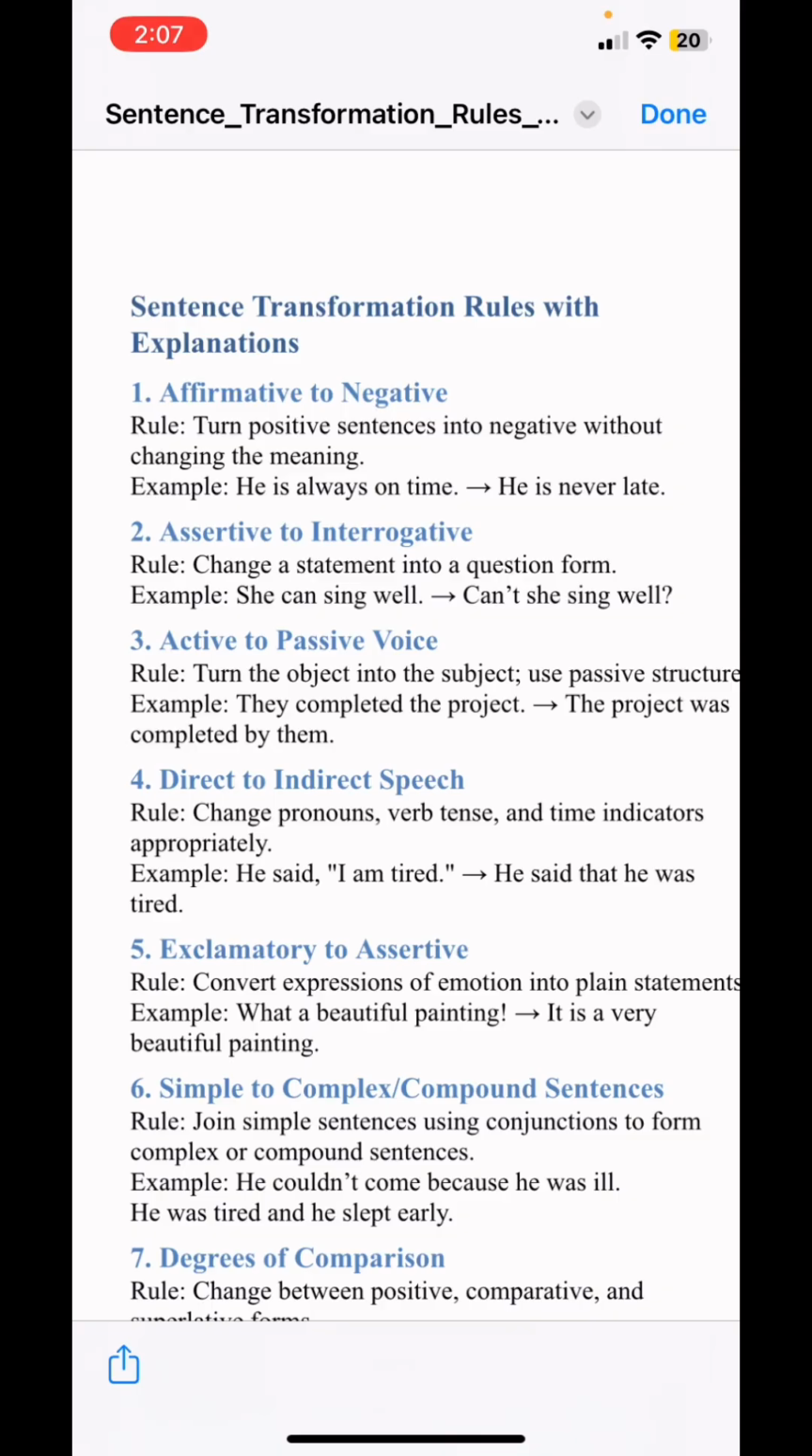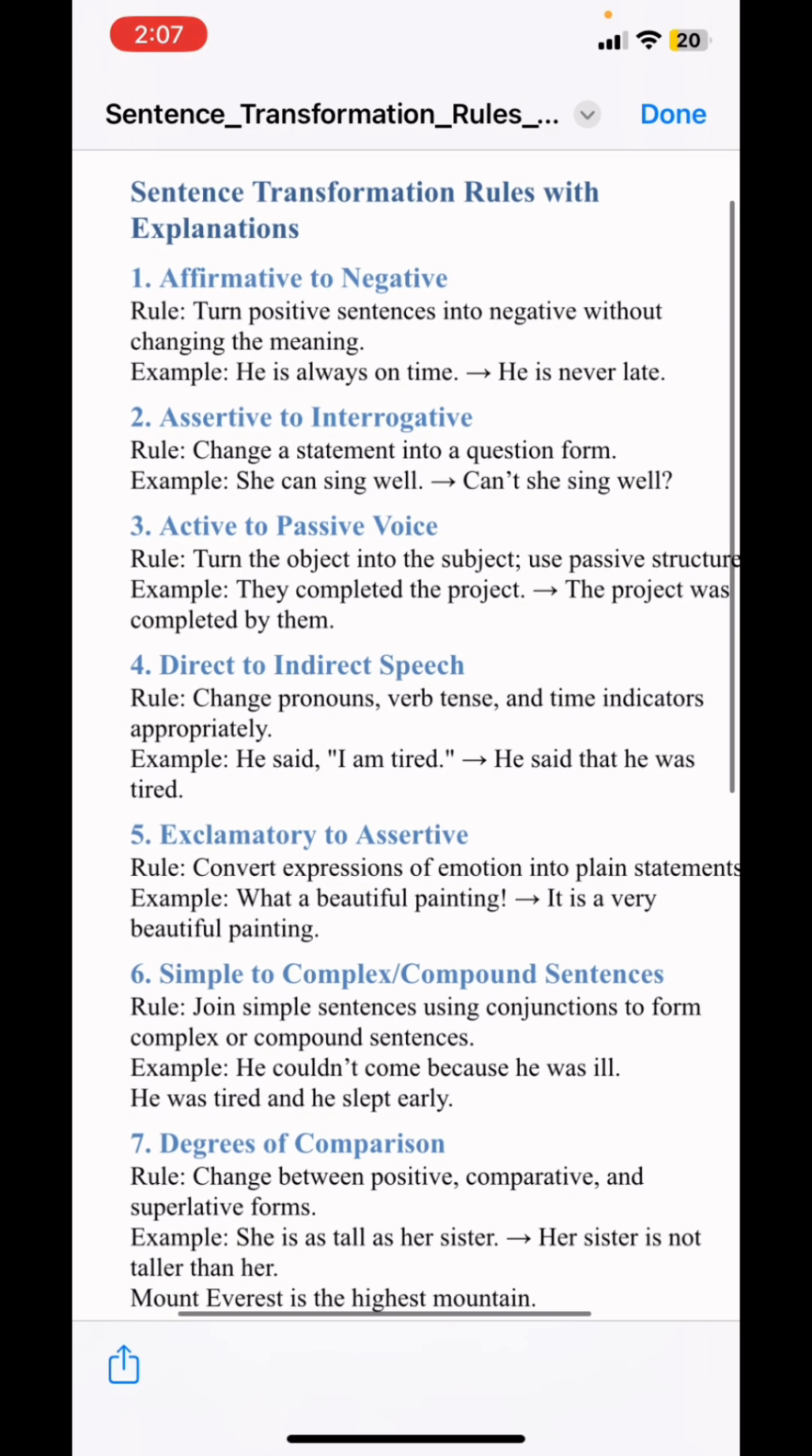So basically it turns a positive sentence into a negative one without changing the meaning. Here we can see the example: he is always on time. If we change that to a negative, it is: he is never late. So basically it's changing the sentence without changing the meaning.